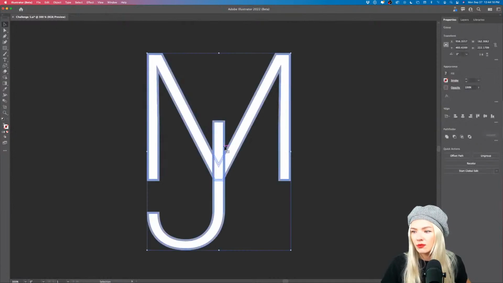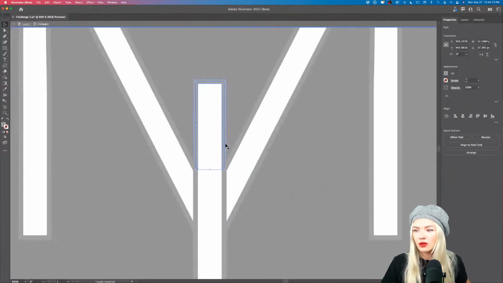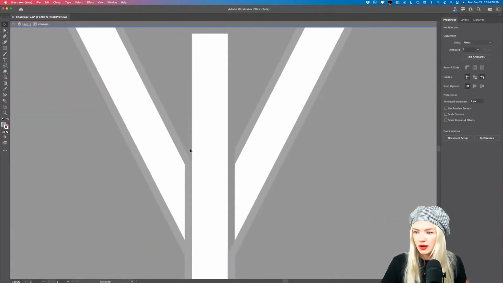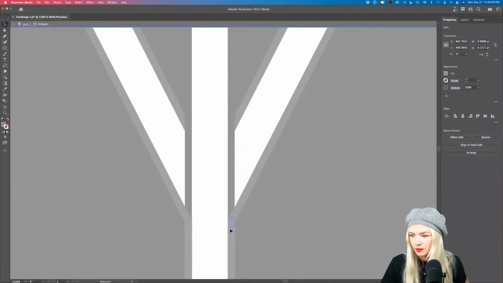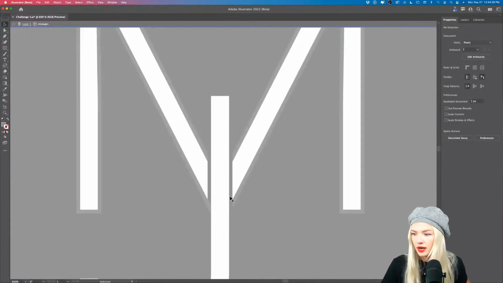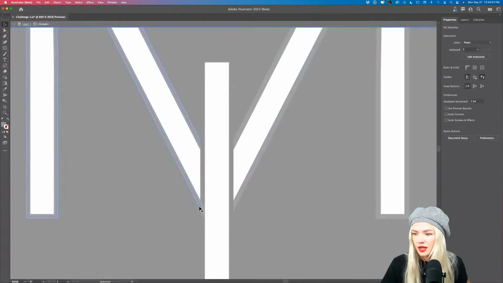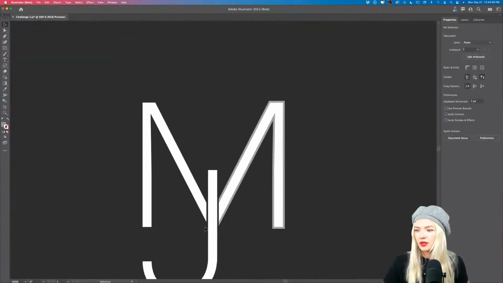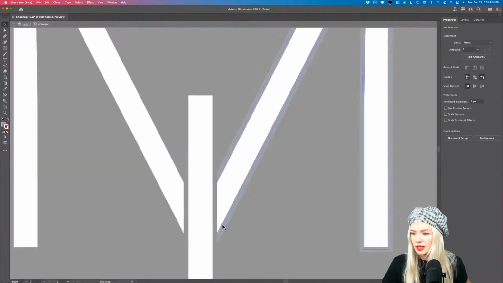So now as the next step, what we're going to do is we're going to remove all these gray parts that we don't need. You can also use the shape builder tool for that, but you can also do it by hand, just like that. All right, so you can see I'm removing all of these gray portions right here that have been cut out basically from my letters, right? Now this one is missing, and this one.